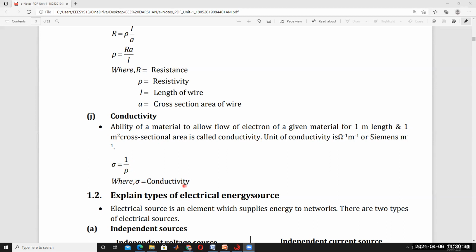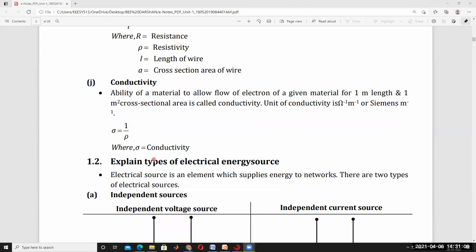Rho is specific resistance, sigma is conductivity, so conductivity is equal to 1 by rho. The reciprocal of resistivity is called conductivity. The reciprocal of resistance is called conductance. It's clear. And then, different types of energy sources.